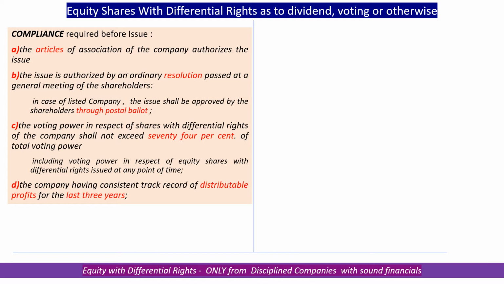Now, to issue an equity share with a differential right, there are certain essentials. Essentials are as to the articles has to provide for it. The issue has to be authorized by an ordinary resolution. And in case of a listed company, the requirement goes to that of postal ballot resolution.